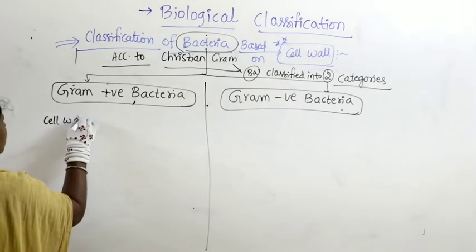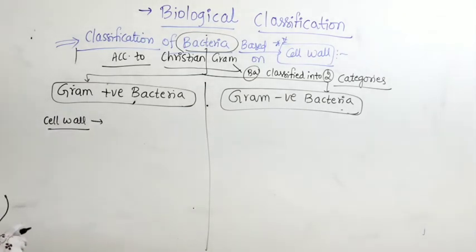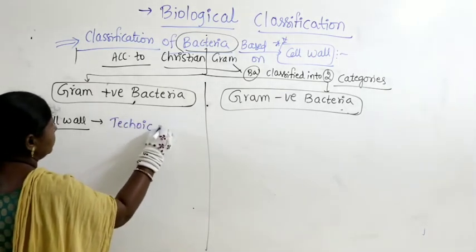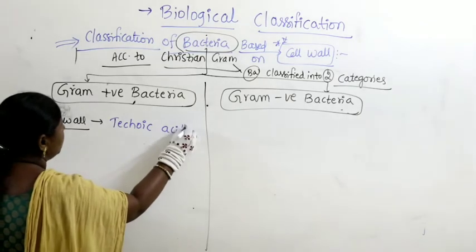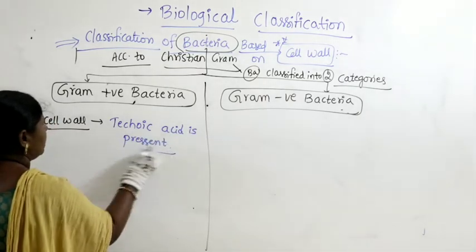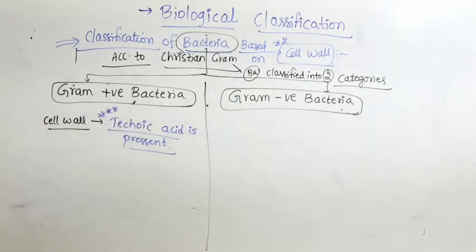So it is observed that in gram positive bacteria the cell wall contains teichoic acid. That means teichoic acid is present. There is a difference in the nature of the cell wall.